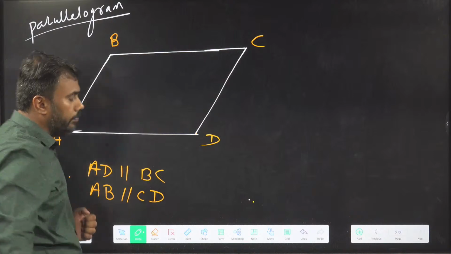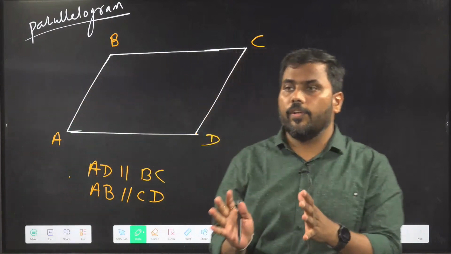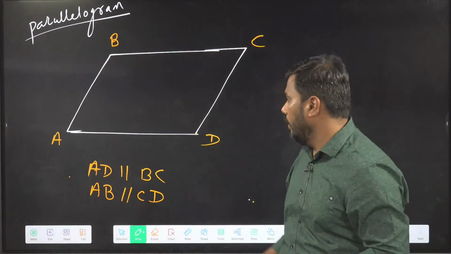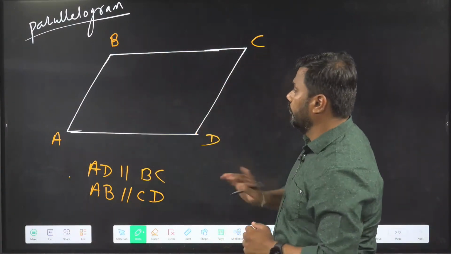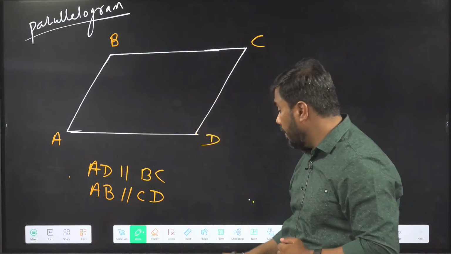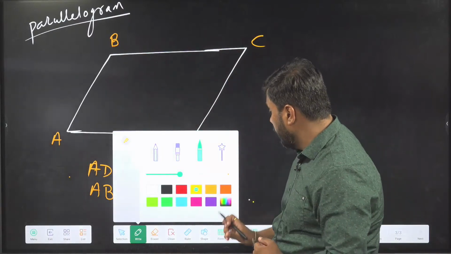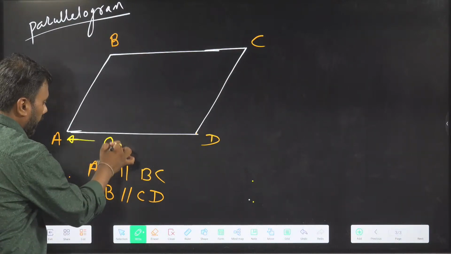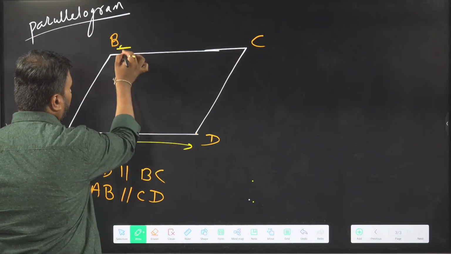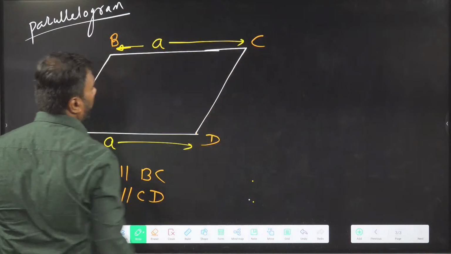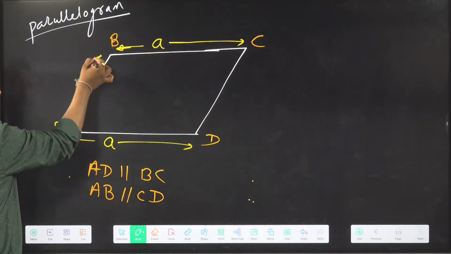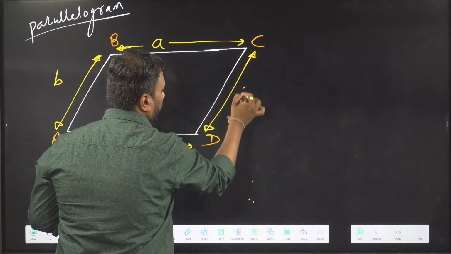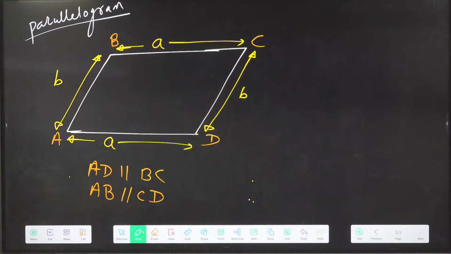So this is the basic property of a parallelogram. A parallelogram is said to be a parallelogram only when the opposite sides are parallel. Now, with this idea, we know one more property: the opposite sides are of equal length.